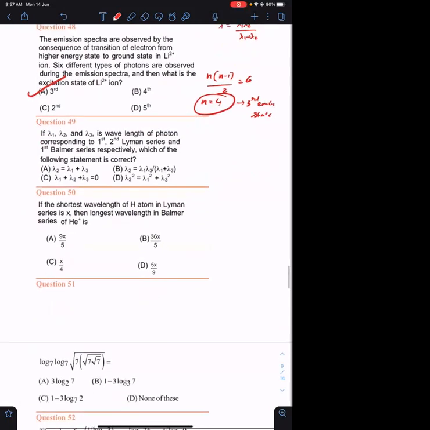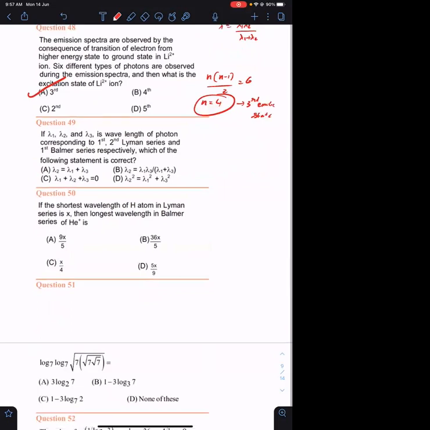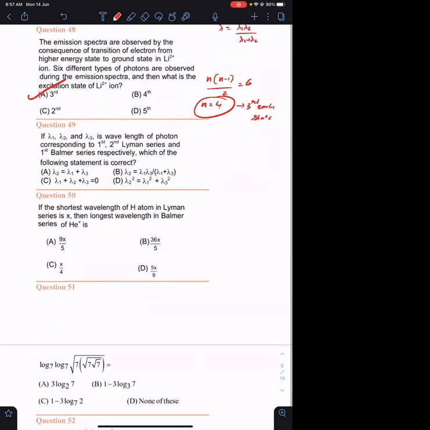Okay, next question. Similar question, we did this. We have done this in the classroom. This is our last question. This is n equals to infinity. First, second. Okay, they're not asking about infinity. They're asking about first and second. Wavelength of photon corresponding to first and second Lyman series and first Balmer series respectively.